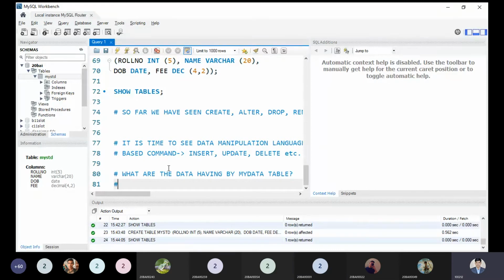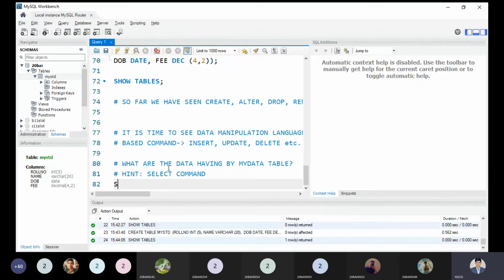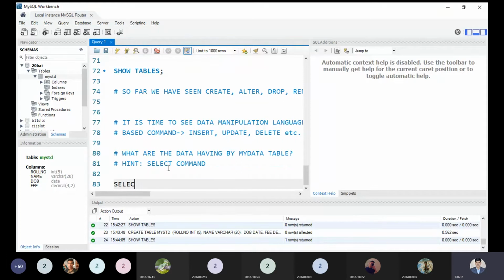So that's why we can say, with the help of the select command, I am writing over here only for understanding purpose, select command. That is our hint. So what is the command? Select. It is simple. Just listen carefully, I am showing how to write the command. What do you want to select? You can select all the attributes. If I write all, then all the attributes belonging to the table will be displayed. So select is a clause.